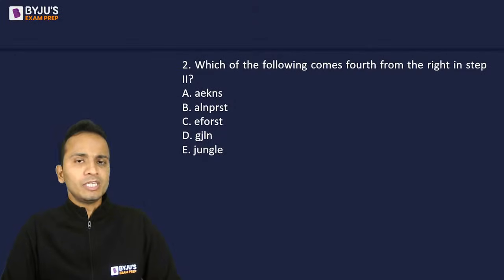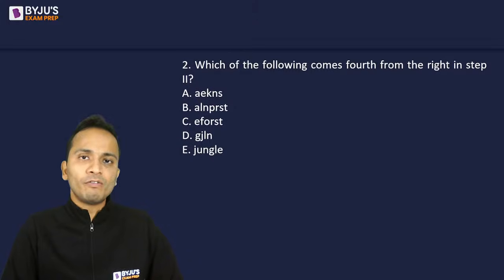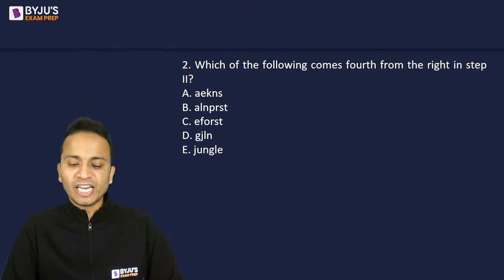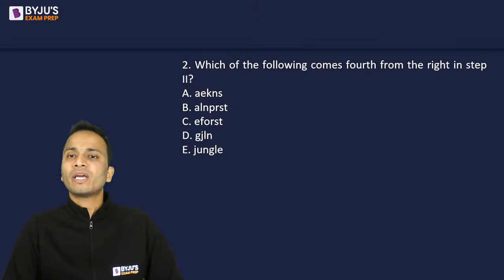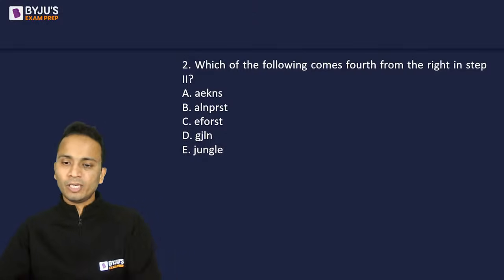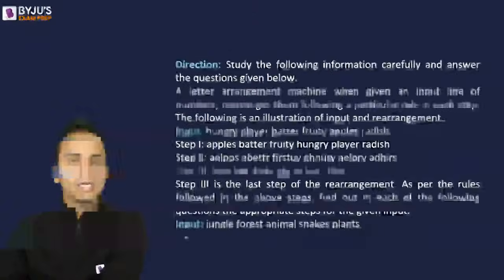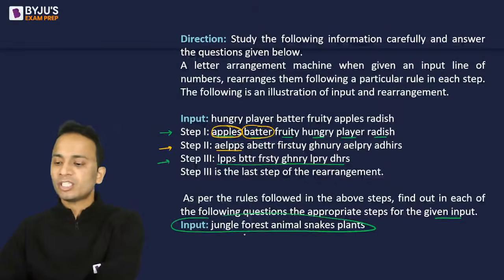माधुरी, in step 3 जो भी vowels थे उनको remove कर दिया गया. So all the vowels were removed from each and every word. So you will have to find out which of the following will come fourth from the right in step 2. So let us first of all write the input. So input is jungle, forest, animal.